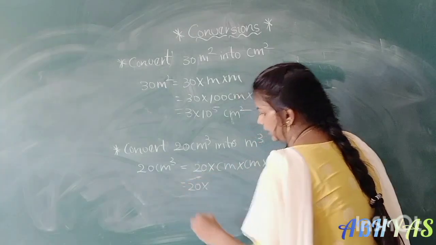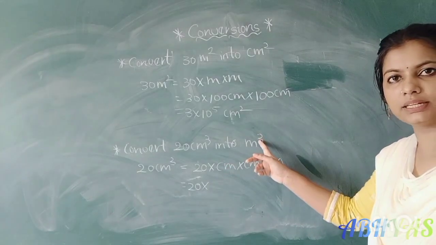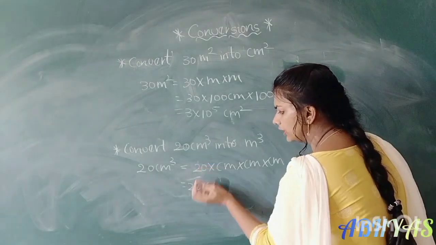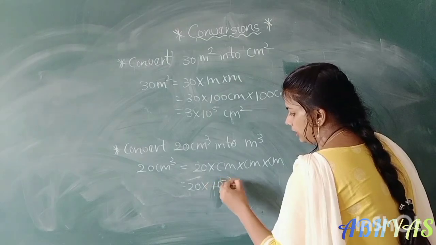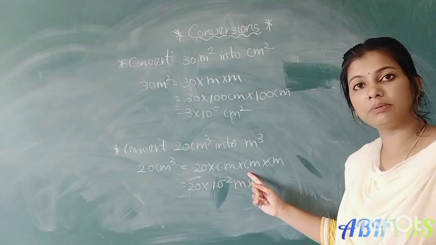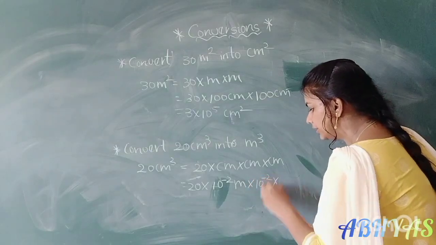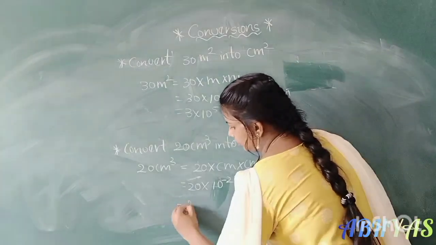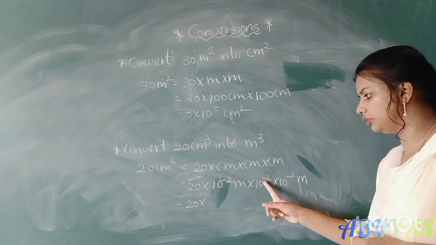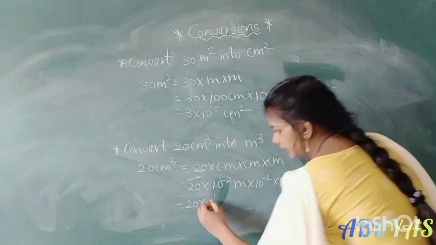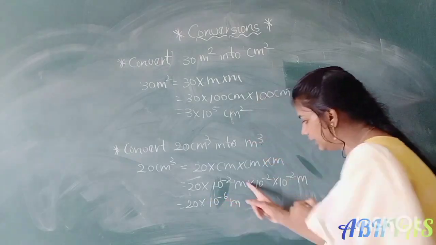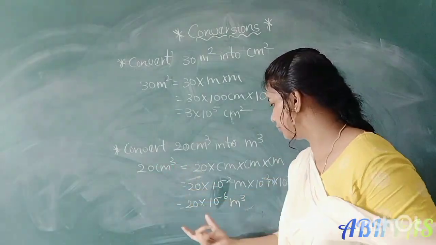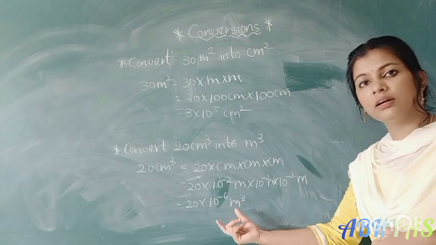That is equal to 20 into 1 centimeter. 1 centimeter equal to how many meters? 10 power minus 2 meters, right? That is 1 by 100, or 10 power minus 2 also you can write. Again 1 centimeter is there, 10 power minus 2 meters. Again 1 centimeter is there, 10 power minus 2 meter. So that is equal to 20 into 10 power minus 2 into 10 power minus 2 into 10 power minus 2. That means 10 power minus 6 meter into meter into meter, meter cube. So 20 centimeter cube equal to 20 into 10 power minus 6 meter cube.